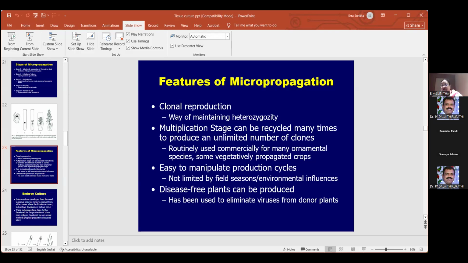You will be getting short answer type questions: how to get disease free plants through tissue culture. It is by using the shoot meristems or the apical meristems. Through that you will get disease free plants. Suppose diseases had come inside the meristems, what happens? The plant will not grow at all. It will not have the capability.